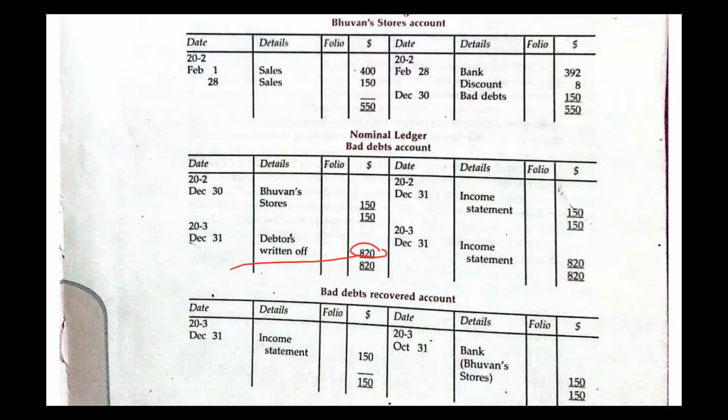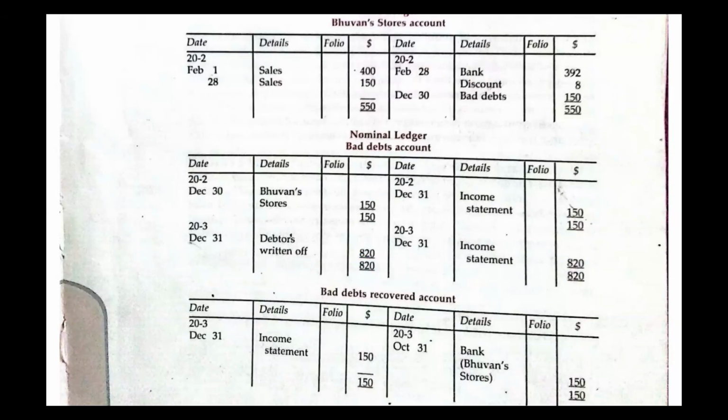2023, right? Then you record both sides, you add both sides, then you balance off the account. When you balance it off, this 820 shall go where? It goes in the income statement again. Yes, that's for 2023. So that's how you do it. Even if you had the details maybe for 2024 again, whatever the year is, you could have just been doing that again and again.